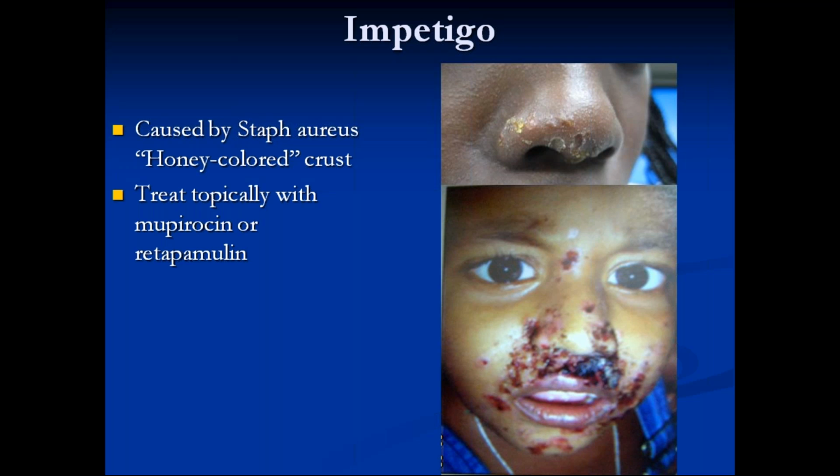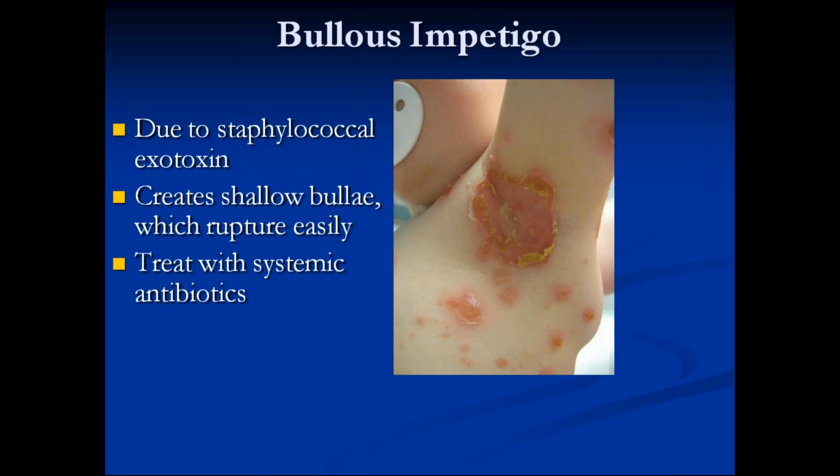So, okay, impetigo. The commonest infection is impetigo. Impetigo is usually seen in children, and can be caused by Staphylococcus. The term used is honey colored crust, as you can see in the first photograph. They are honey colored crusts in impetigo. Impetigo is of two varieties, bullous and non-bullous impetigo. In bullous impetigo, you see annular lesions.